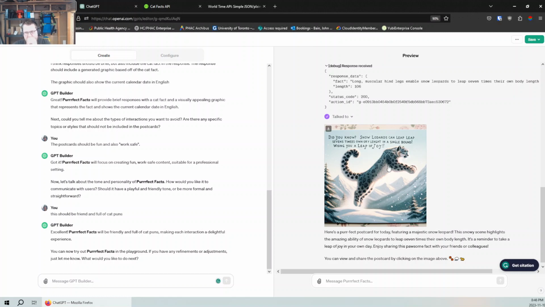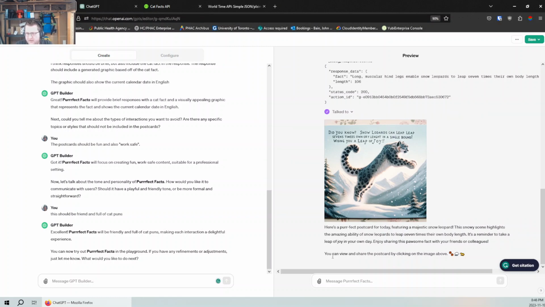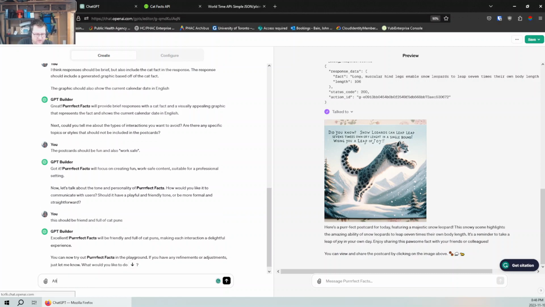There we go. So it gave us a little postcard. It doesn't have the date in it, so that's a little disappointing. You can view the shared postcard by clicking on it. The language and the text in the graphics is not perfect, but we're pretty close. Let's just tell it: all postcards, all generated graphics must include today's date. No, it must include today's date or the date of the request.